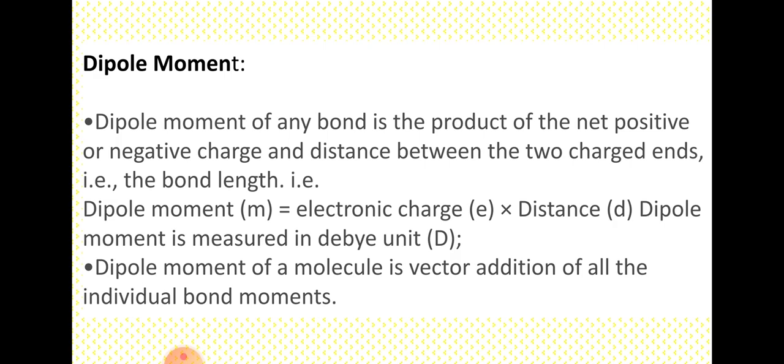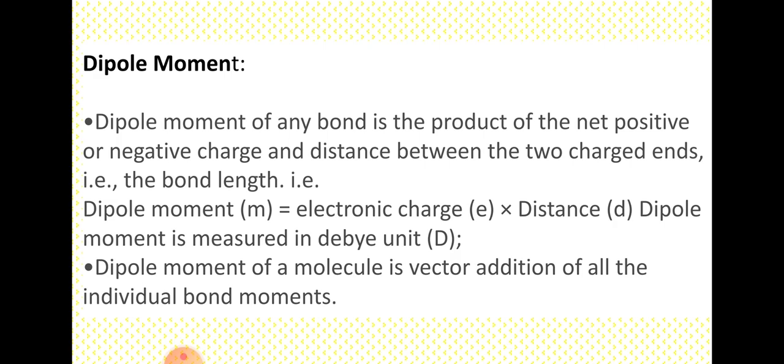The dipole moment of any body or bond is the product of the net positive or negative charge and the distance between the two charged ends, that is their bond length. So dipole moment equals electronic charge times distance. Dipole moment is measured in debye units. Capital D is the denotation of debye.